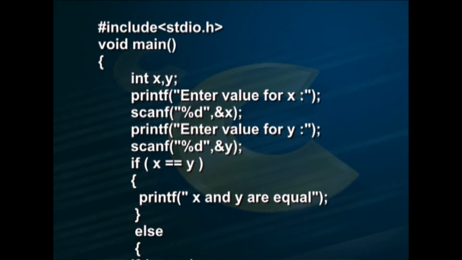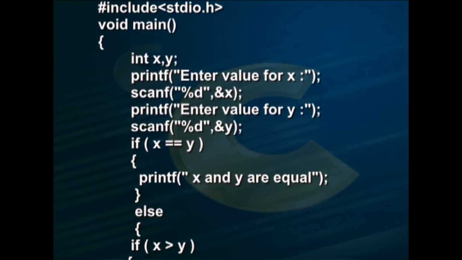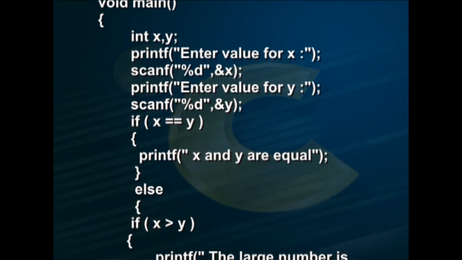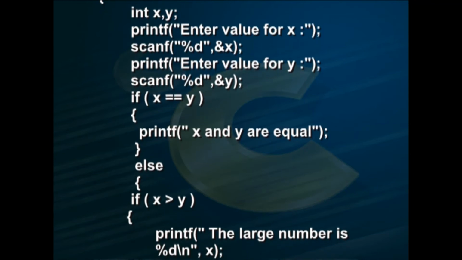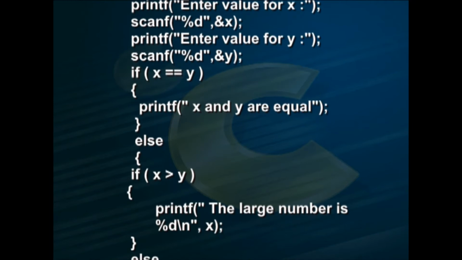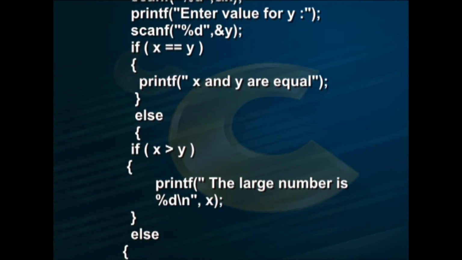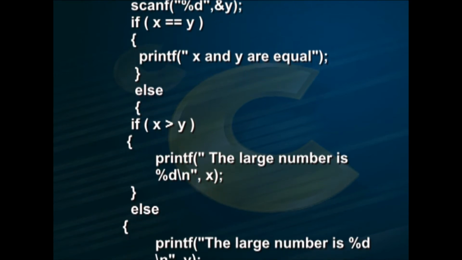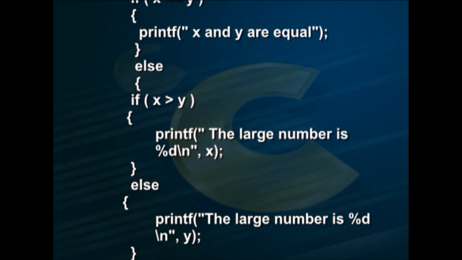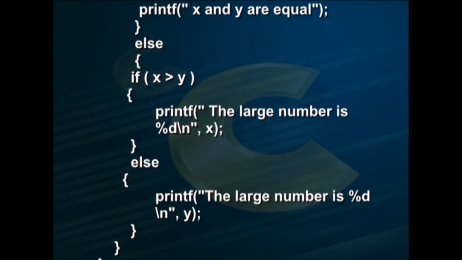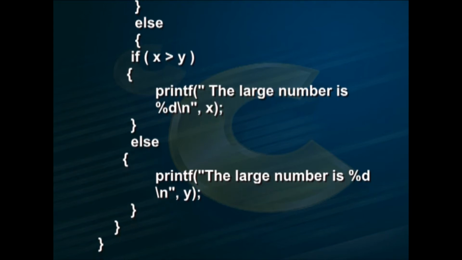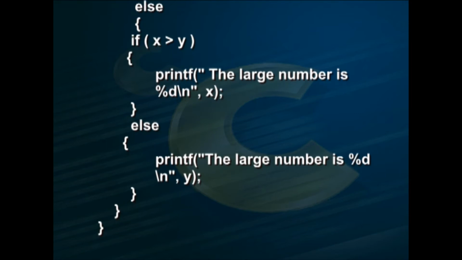Now, let us go through a simple program to find the biggest of two numbers, which clearly shows the use of the if else statement. #include <stdio.h>, void main, within the braces declare variables int x, y, printf "enter value of x", scanf "%d" &x, printf "enter the value of y", scanf "%d" &y; if x equal to y, printf "x and y are equal", else within braces if x greater than y, printf "the large number is %d\n", x, else printf "the large number is %d\n", y, close all curly braces.